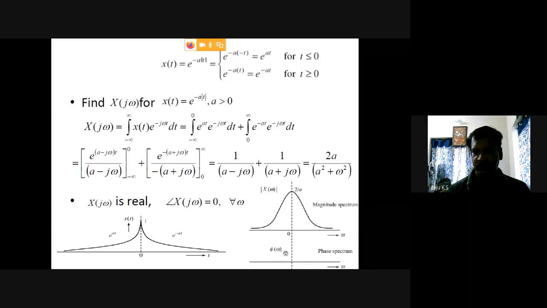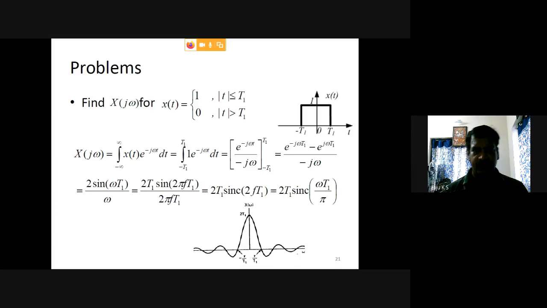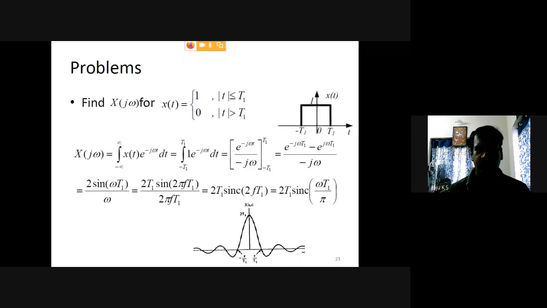So naturally, tan 0 is 0, having the value 0. So this is a magnitude response and phase response. One more problem regarding this magnitude response.